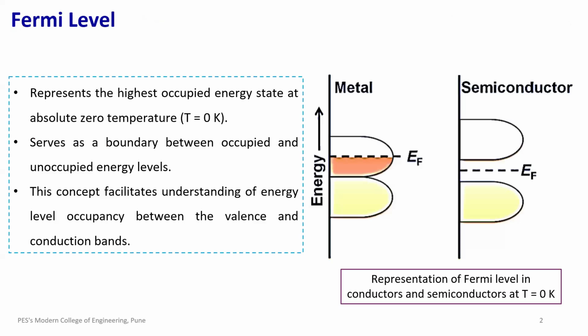Let's start with the idea of Fermi level. Imagine we freeze a material down to absolute zero, which is also known as 0 Kelvin. At that temperature, electrons don't have any thermal energy left to jump into higher energy states, so they fill up the lowest available states first. The Fermi level is simply the energy of the highest occupied state at 0 Kelvin.